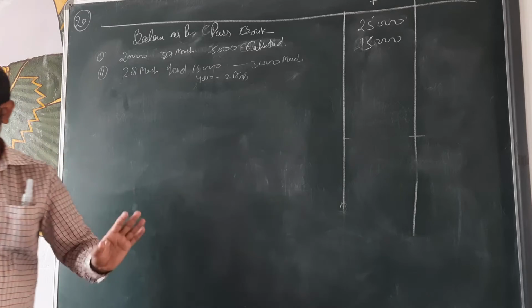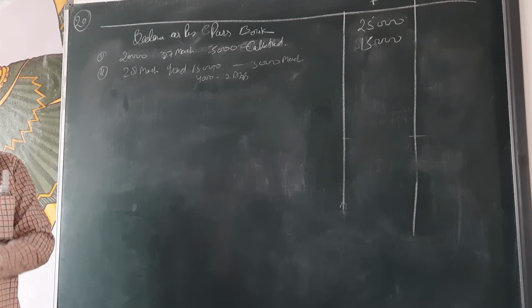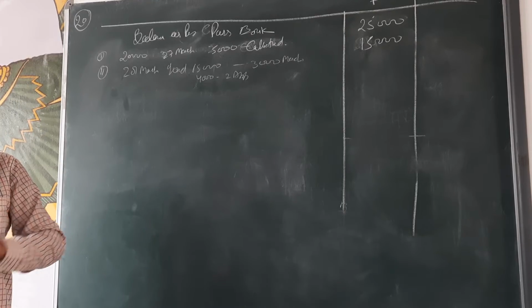So 12,000 not presented. In this 12,000, the 4,000 is also not presented. It means totally 12,000 not presented for payment.